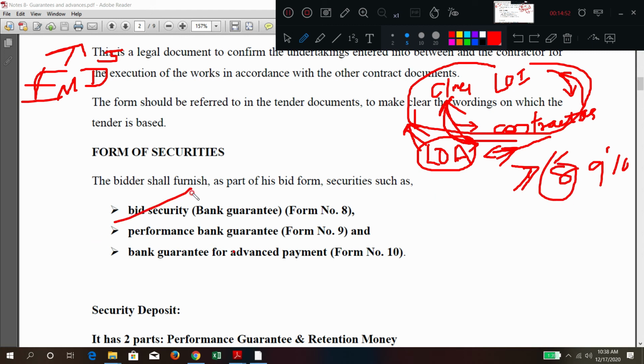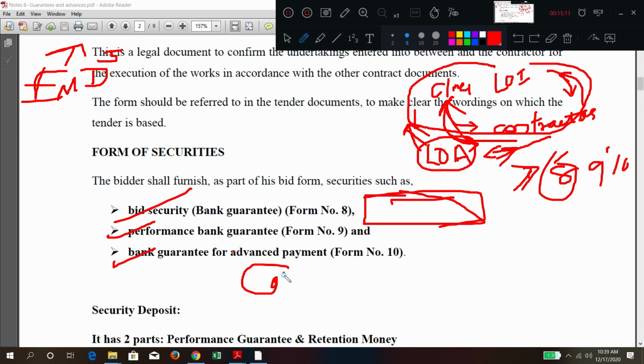Bid security as a bank guarantee. Form 9 means what? Performance bank guarantee. Form 10 means what? Advance payment guarantee. Generally there are two types of guarantee: performance bank guarantee. Performance bank guarantee means what? The contractor is giving some guarantee for the work he is going to execute.